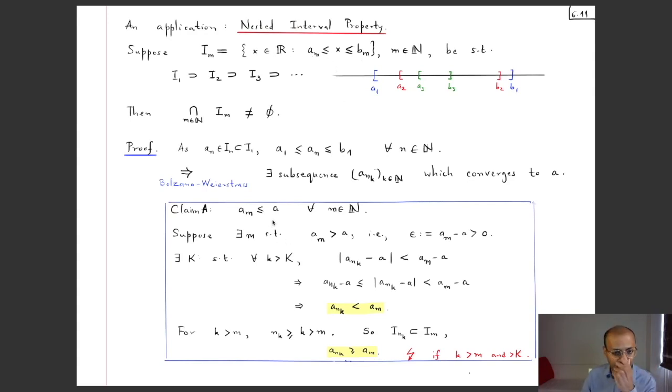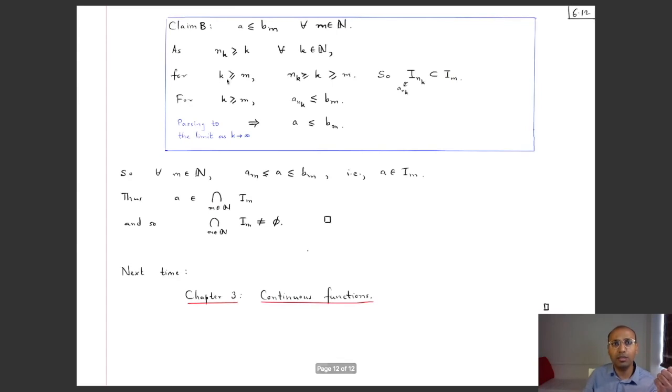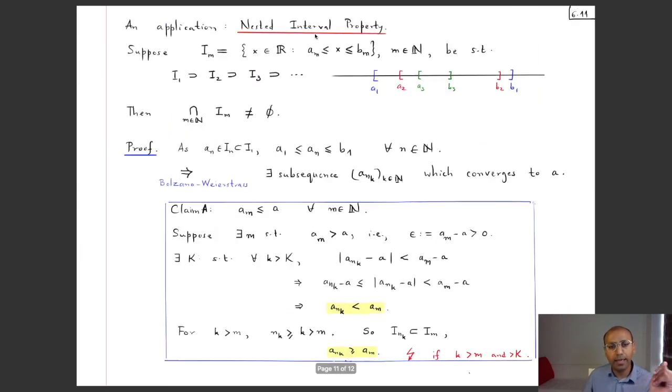I break it up into two parts. First I'll show that for each m, a is bigger than or equal to a_m, and then later I'll show that also for each m, a is less than or equal to b_m, so that a belongs to each I_m and hence it belongs to the intersection, and so the intersection cannot be empty. So that's where I'm heading. So I have to prove these two claims, that for each m, a is bigger than or equal to a_m, and later we'll also show that it's less than or equal to b_m.